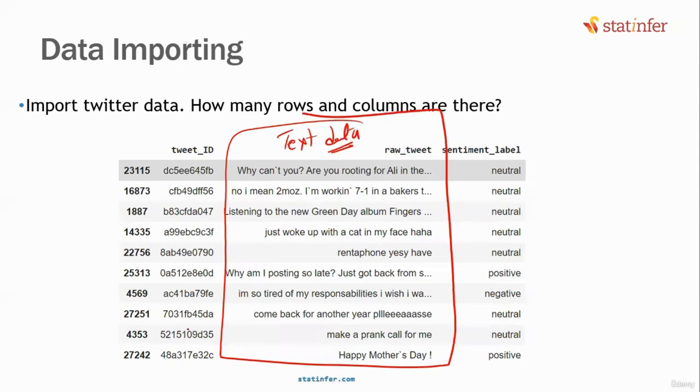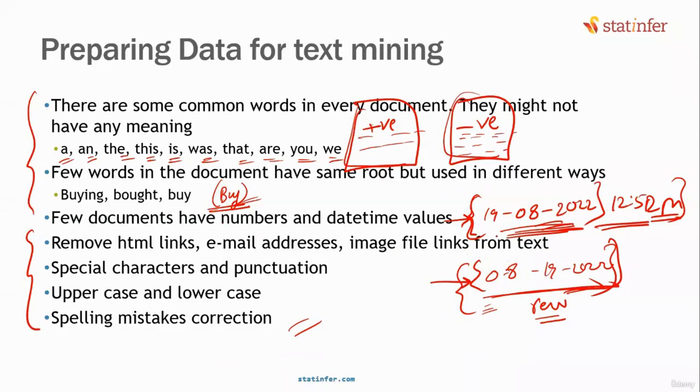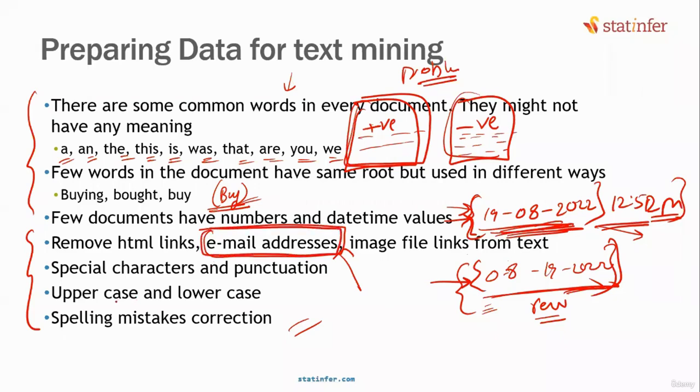First of all, it is not a rule that you have to remove dates in every scenario. Remember, you have to understand the problem statement. If the problem statement is sentiment analysis, then dates are irrelevant. If you feel the date value is very important, you must keep it. If you feel email addresses are very important, you must keep them. If your problem statement itself is to find all the email addresses from the text and send them emails, then we will not be deleting the email addresses. Depending on the context, you have to take the call, isn't it?